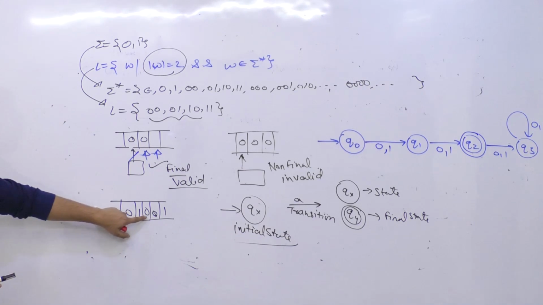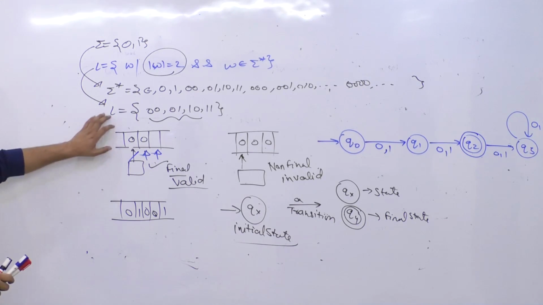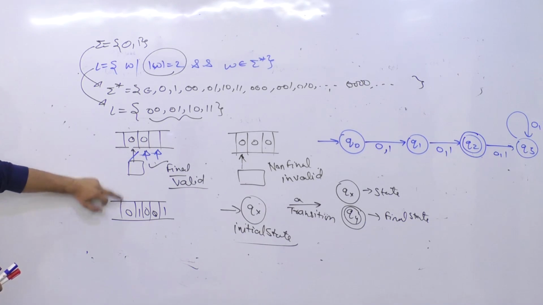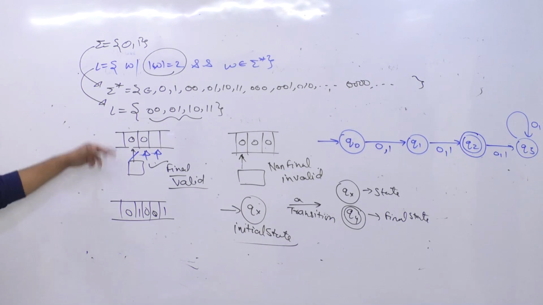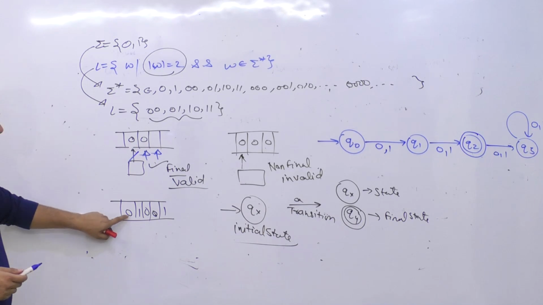It is 0, 1, 2, 3 and 4. So the string length is 4, and this language is only containing strings of length 2. So obviously this string does not exist in this language. जो string है वो इस language के अंदर exist नहीं करती.